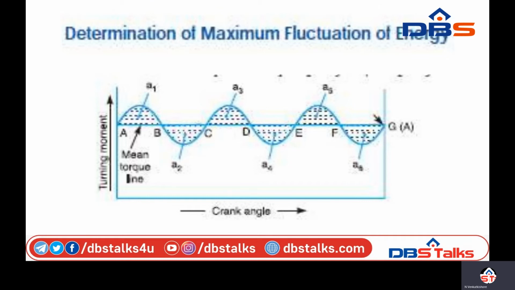In the same way, the energy at D is E plus A1 minus A2 plus A3, where A3 is a positive loop, that is energy delivered by the engine. Applying the same procedure, the energy at G is E plus A1 minus A2 plus A3 minus A4 plus A5 minus A6.